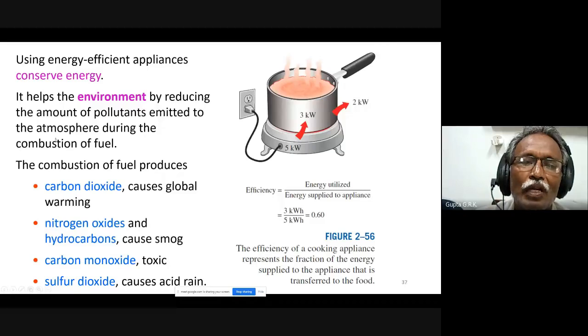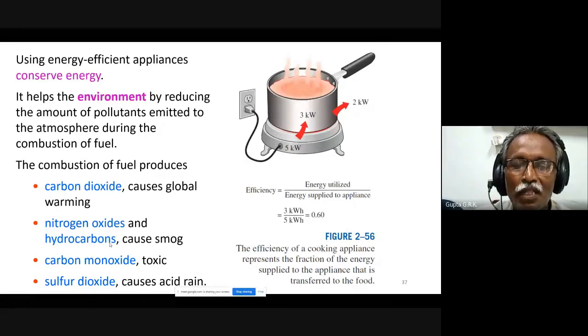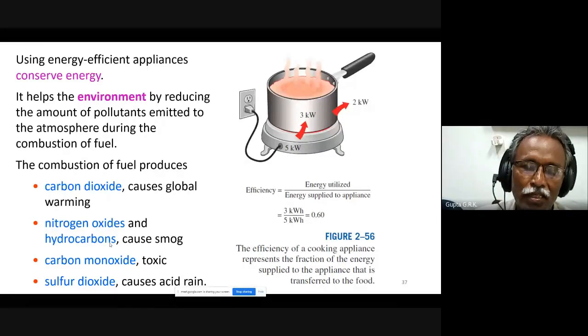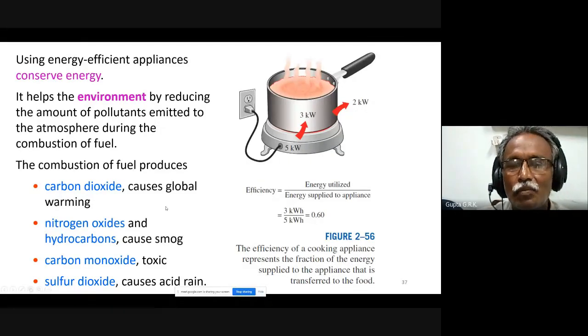Okay, so what are the pollutants that we normally get by burning fossil fuels? Mainly carbon dioxide, nitrogen oxides, that we call NOx: NO, NO2, NO3, N2O5 and so on. And the unburnt hydrocarbons, because whatever fuels we use are hydrocarbons: methane, ethane, propane, butane. And carbon monoxide and sulfur dioxide. Each has its own harm on the atmosphere.